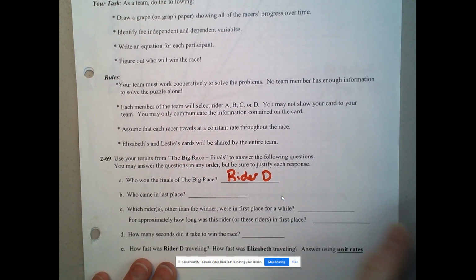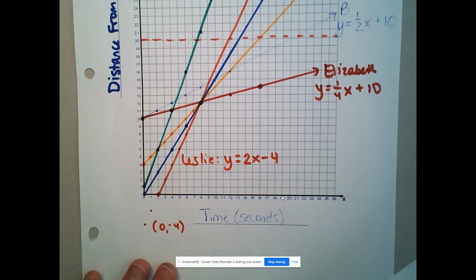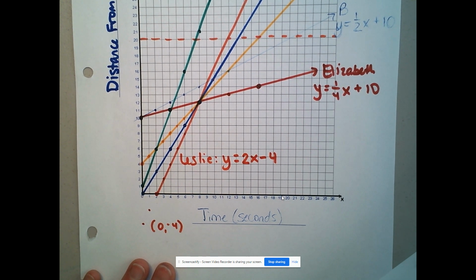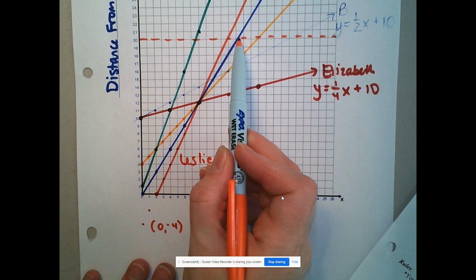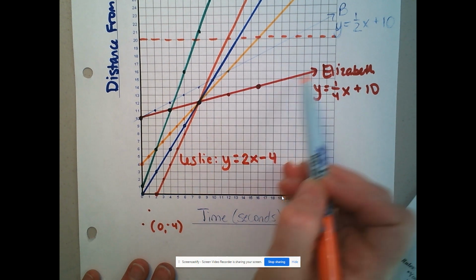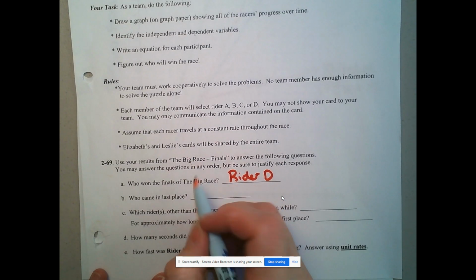Who came in last place? Last place would be who got to the 20 meter mark last. And on our graph, Elizabeth hasn't even gotten there yet. We can go through and say D came in first, then Leslie, then person A, then person C, then person B. And somewhere way over here, Elizabeth with the broken tricycle is going to come in last. So last place was Elizabeth.